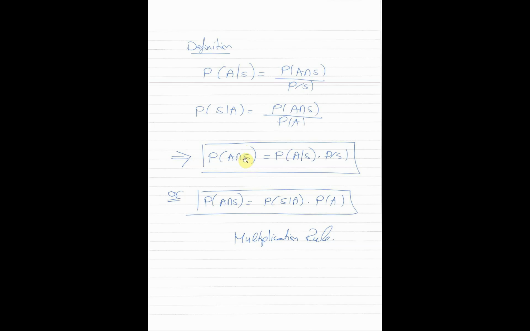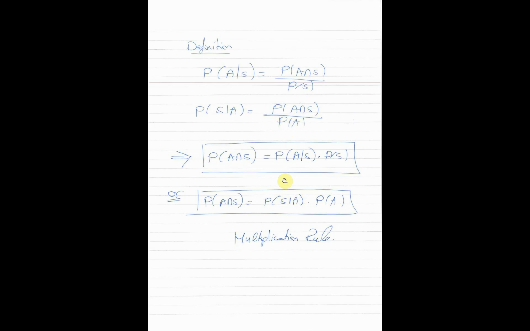In the previous lecture, we have seen formulas for calculating the probability of the union. Now this is again a formula to calculate the probability of the intersection, which uses the conditional probability. Again, the probability of A intersection S is equal to the probability of A given S times the probability of S. This comes from the first formula. We could have obtained another equivalent formula for the intersection using the second equation, by multiplying both sides by the probability of A. Obviously, if we multiply by the probability of A, we have the probability of A intersection S equal to the probability of S given A times the probability of A.